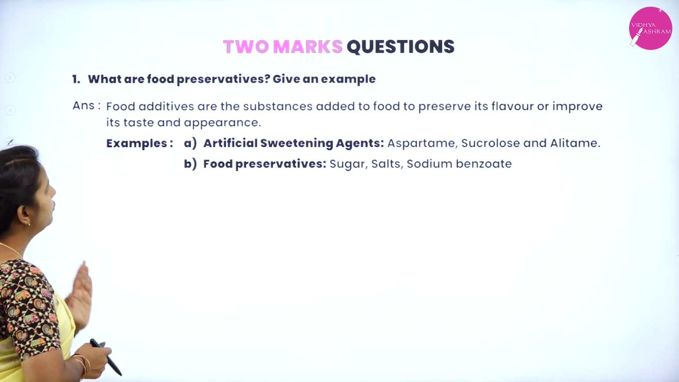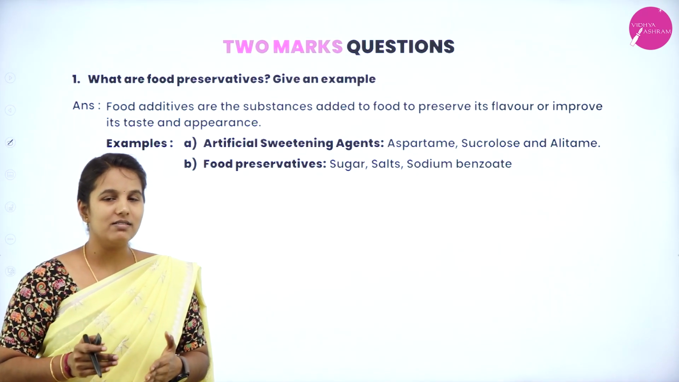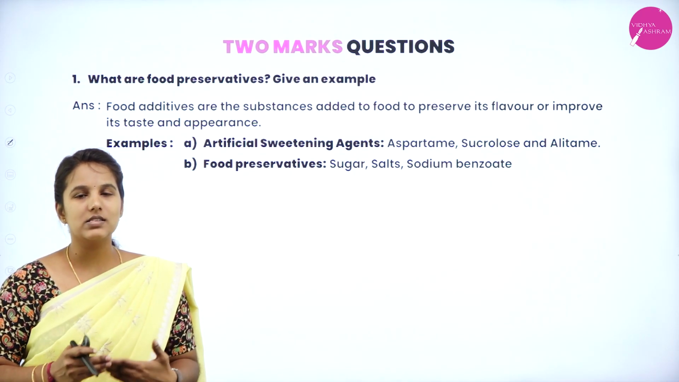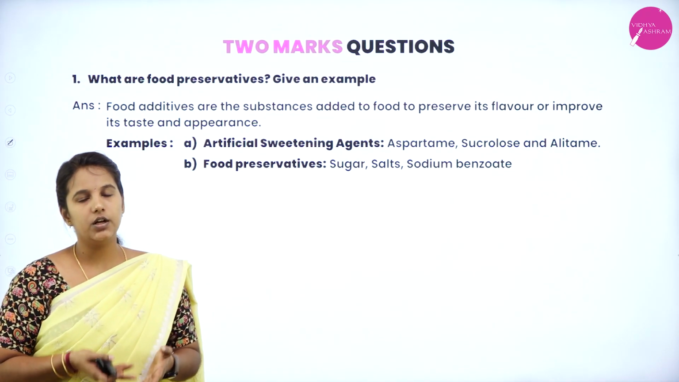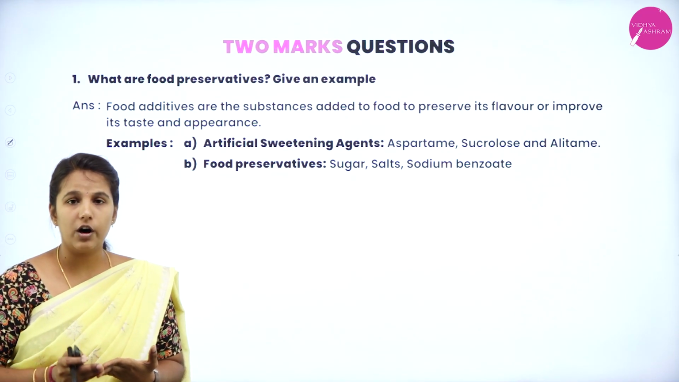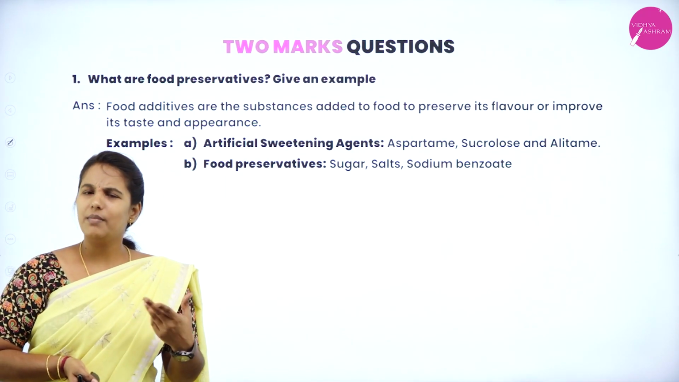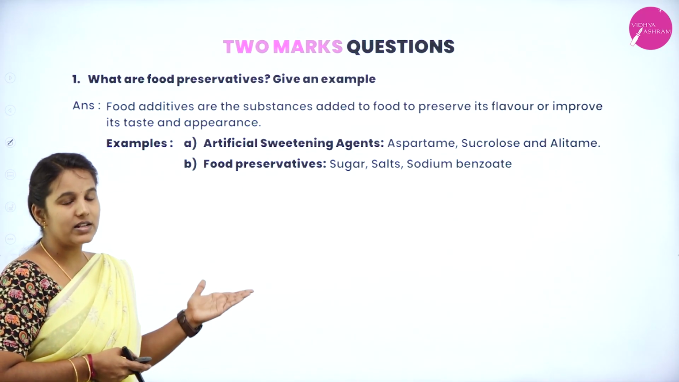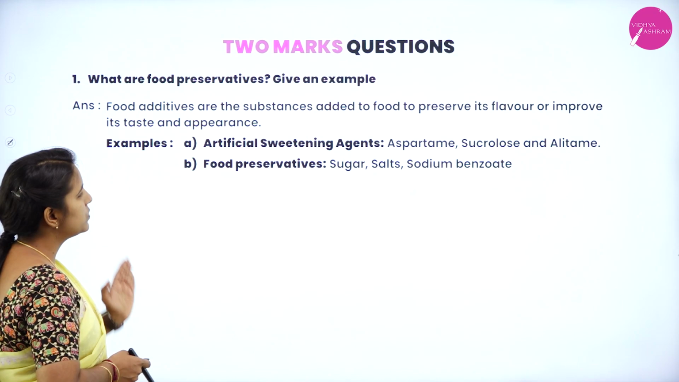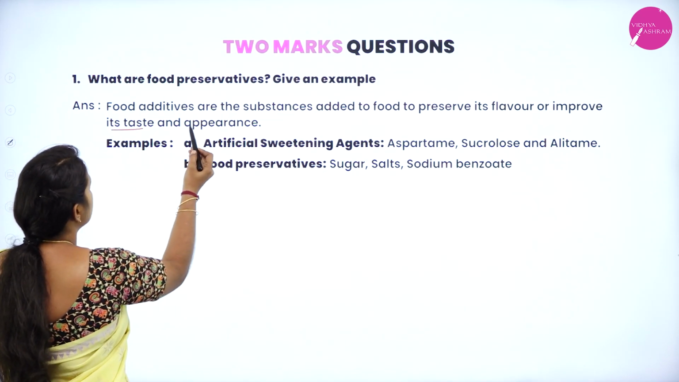What are food preservatives? Give an example. We all know that food preservatives are nothing but additives which are added to the food to keep the food for a longer time and also to enhance its shelf life. Correct, no? We'll see a few examples. Sweetening agents can be added, and also food preservatives such as oil, salt, and sugar, and antioxidants can be added. So there are many examples. We'll see the writing of answers now. Food preservatives are food additives, the substances which are added to food to preserve its flavor and to improve the taste as well as the appearance.